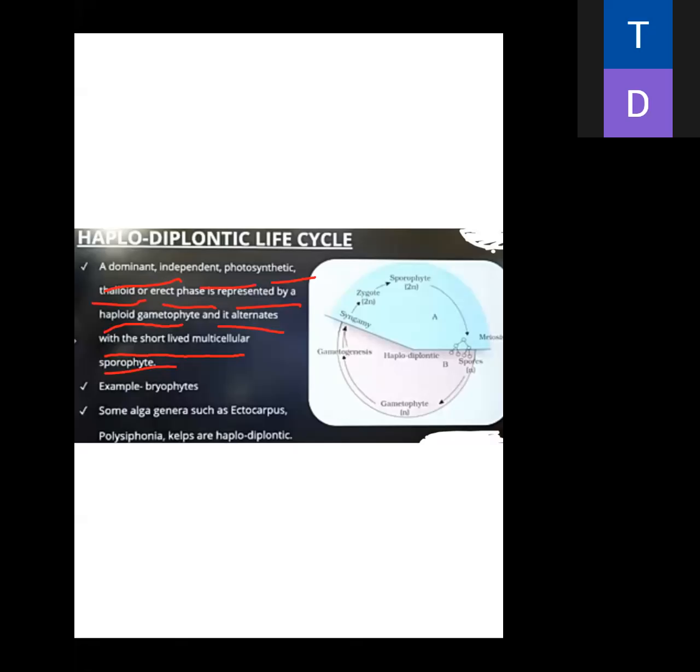Equally in this cycle, one time the haploid phase comes, and next time diploid, then again haploid, then again diploid; it works by alternation. Here this is the diploid phase and this is the haploid phase. It is equal. The dominant, independent, photosynthetic thalloid or erect phase is represented by haploid.